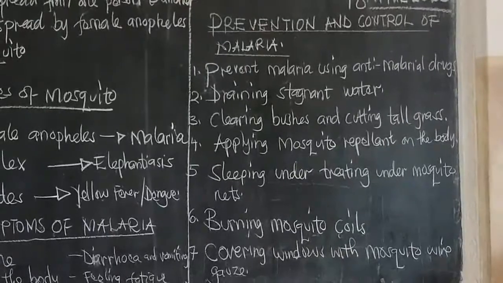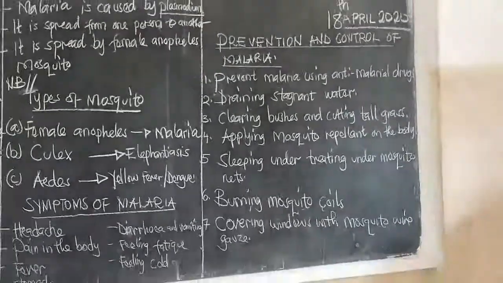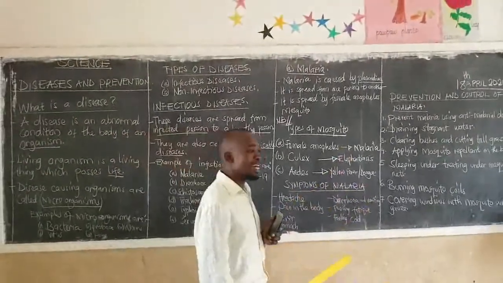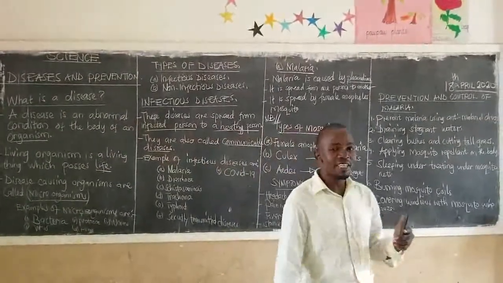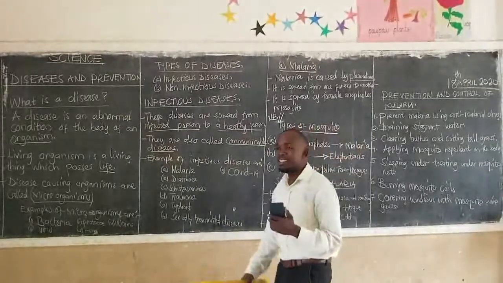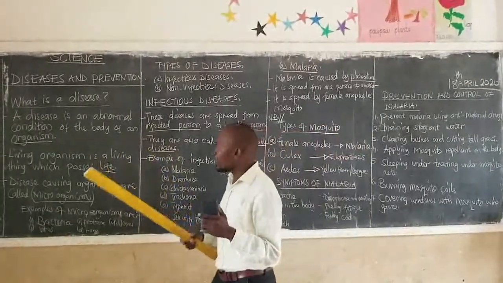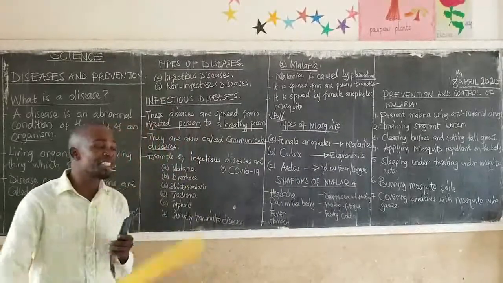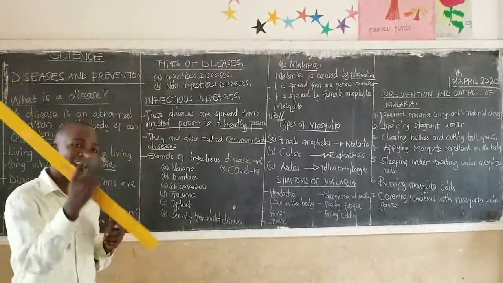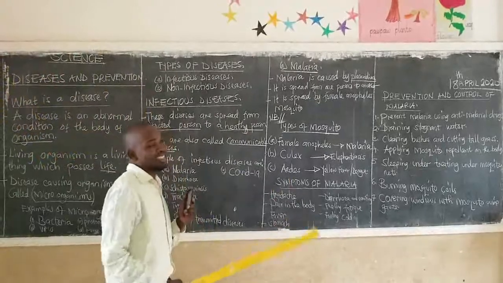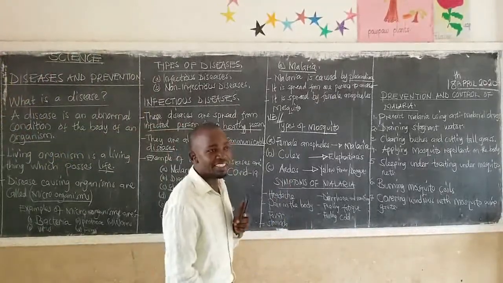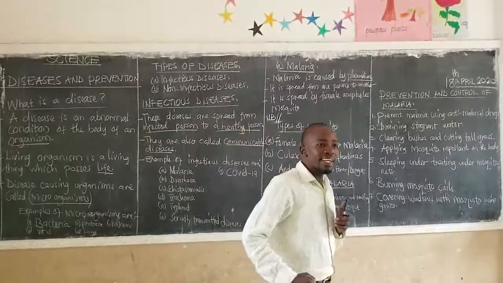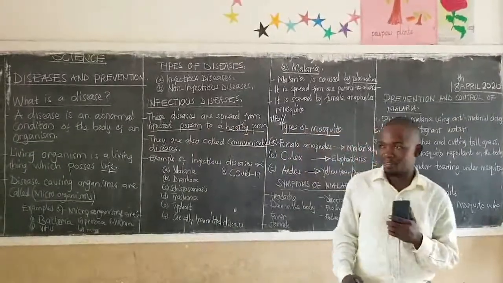What did we learn today? We have learned diseases and prevention. What is a disease, if I may ask? The answer is a disease is an abnormal condition of the body of a living organism. There are two main types of diseases: infectious diseases and non-infectious diseases.